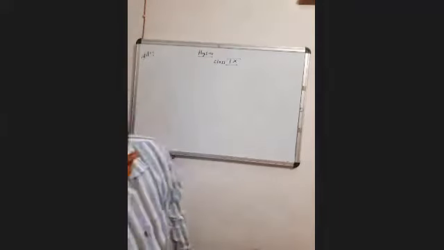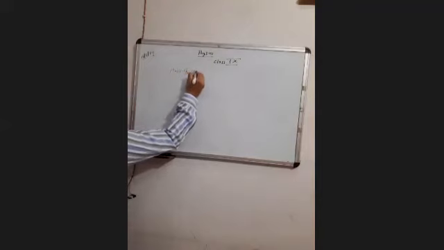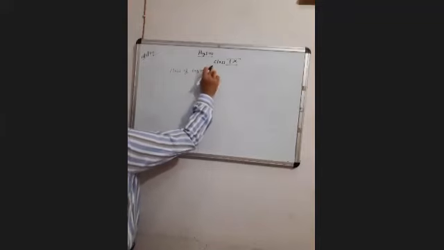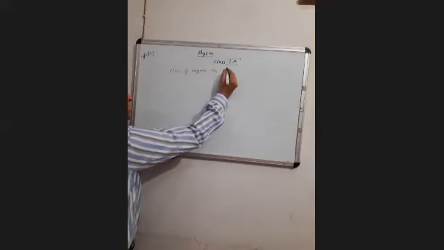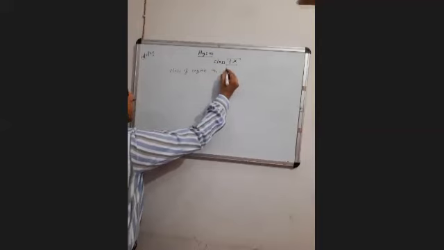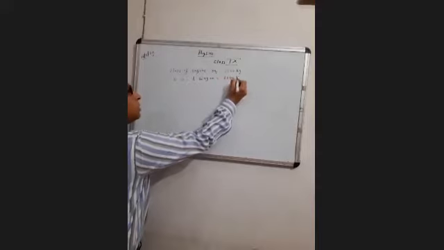So what we have been given here: mass of engine, let it be M1, is 8,000 kilogram.